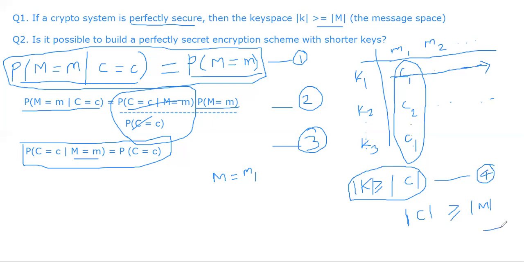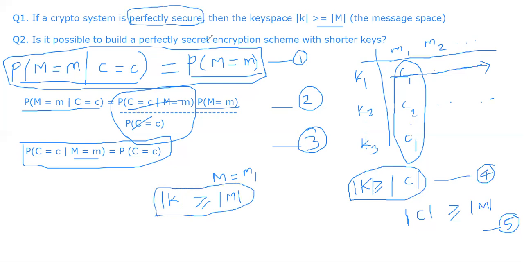So now we combine equations 4 and 5. What we can confirm is that the number of keys, the key space, must be greater than or equal to the number of messages. This is one of the important conclusions we can draw if the crypto system is perfectly secure. Now we can start thinking about the second question: is it ever possible to build a perfectly secret encryption system with shorter keys? This answer is extremely easy now because we proved the first problem.